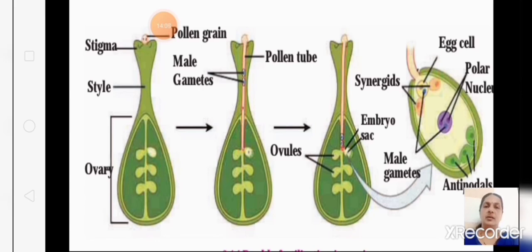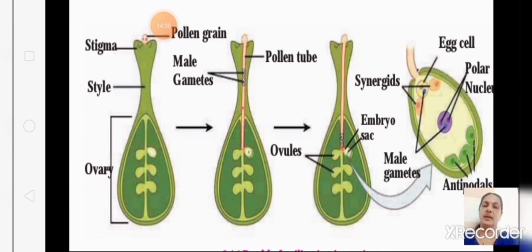and longitudinal binary fission in euglena. That is, the parent is divided into two daughter cells. Then we learned multiple fission, that is in adverse condition when there is lack of food. They stop forming the pseudopodia and the amoeba forms a cyst, and inside the cyst itself multiplication takes place, and many amoebulae are formed. Under favorable conditions, they will burst open.